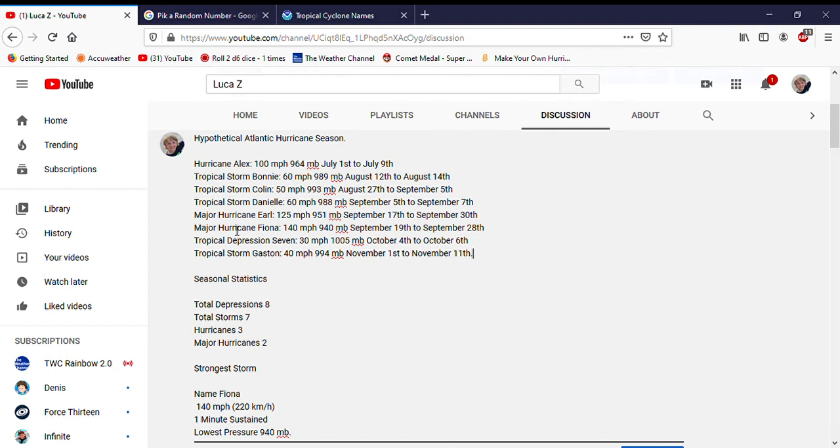Then we had the strongest storm of the season, Major Hurricane Fiona, 140 miles an hour, 940 millibars. September 19th, September 28th. We had Tropical Depression 7, 30 miles an hour, 1005 millibars. October 4th to October 6th. And then the last system, Tropical Storm Gaston, was 40 miles per hour, 994 millibars from November 1st to November 11th.